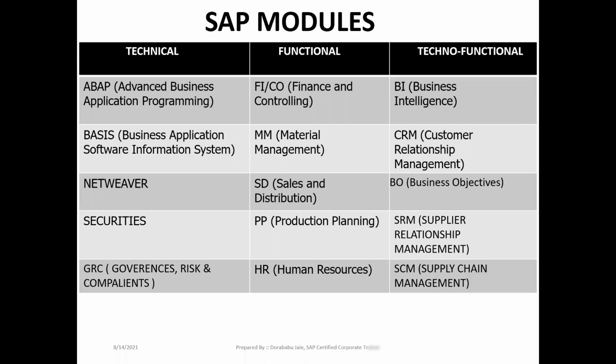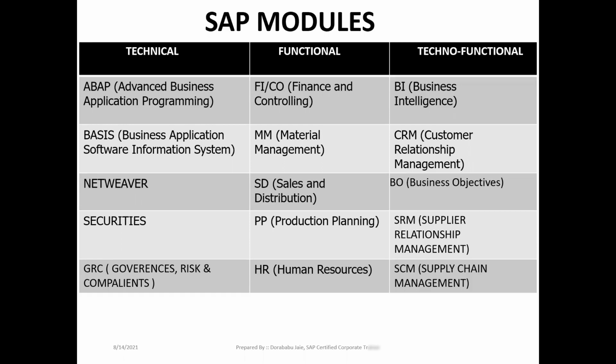Now coming to the SAP point of view, in SAP approximately we have 115 plus modules, including cloud modules. I'm saying including cloud modules, in total we have 150 plus modules in our SAP application. They are divided into three ways: one is technical modules, second is functional modules, and third is techno-functional modules. Now coming to our SAP FICO, which purely comes under functional modules.